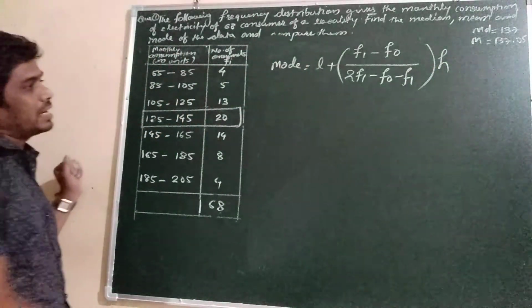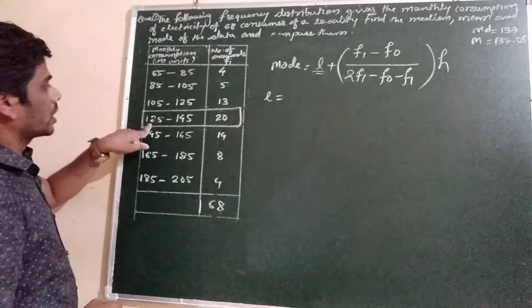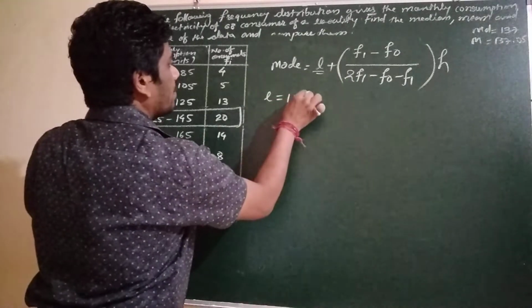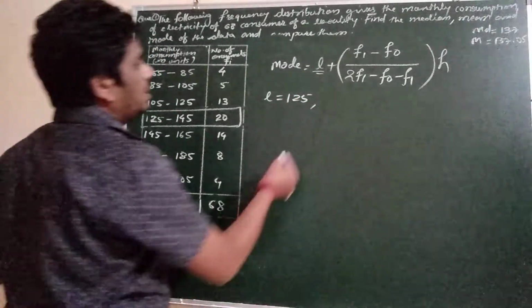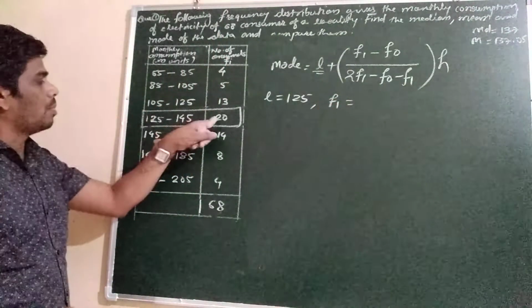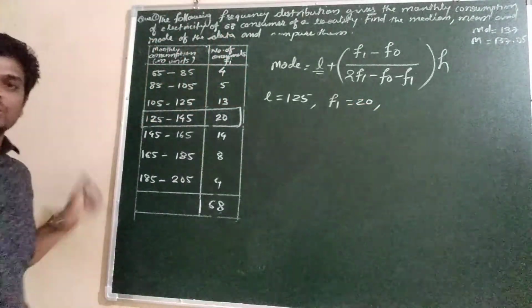Okay, so L will be the lower limit. So how much is the lower limit of the modal class given? 125. So 125 is the lower limit. Then F1, how much is given? The frequency of the corresponding modal class. So it will be 20. Then F0 means what?